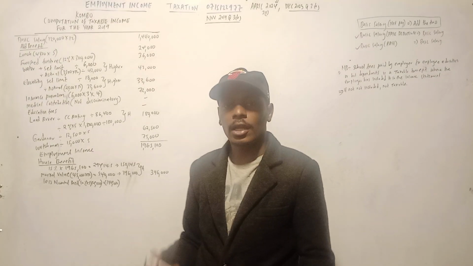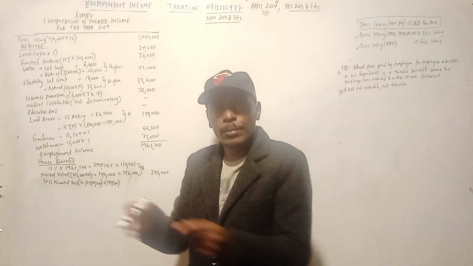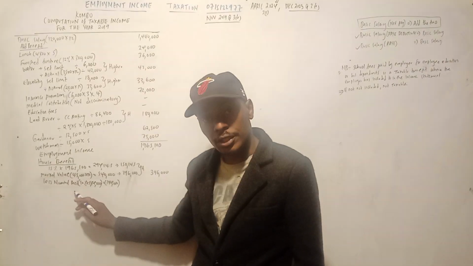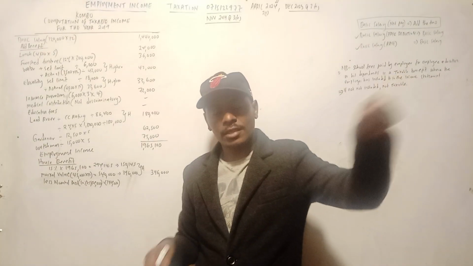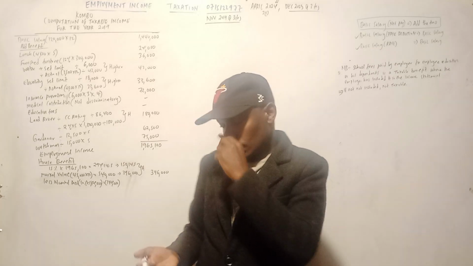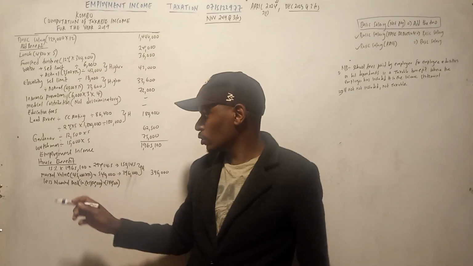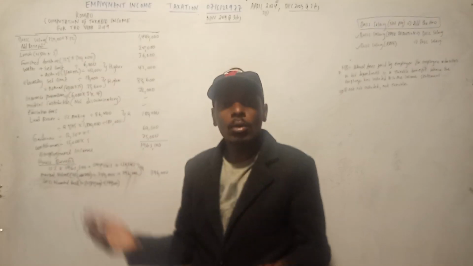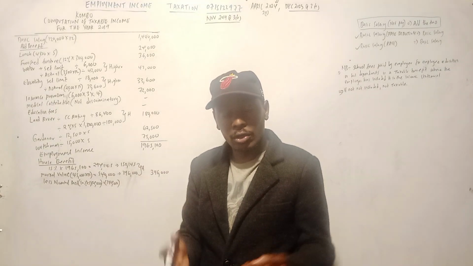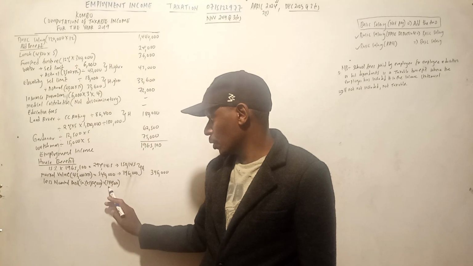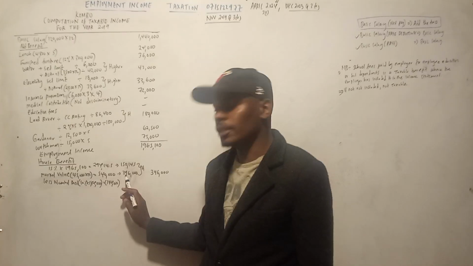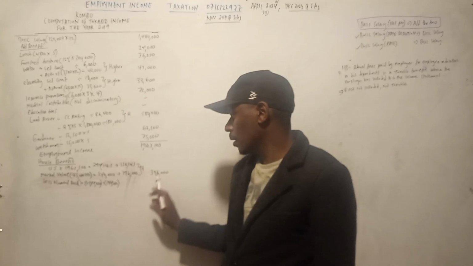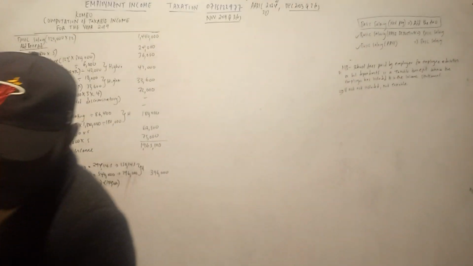In this case tumeambiwa analipa rent, so the employer, not the employee. Kumbuka the employee ndo analipa nominal rent, but remember the employer analipa hiyo nyumba sasa, the full house yenye jamaa anakaa. So hiyo nyumba yenye anakaa, the full house ni 45,000 per month times 12 ni 540. So that's the total value of that house in a year. You less the nominal rent ya 144 unapata ni 396. So you compare the two, the higher unaweka hapo.